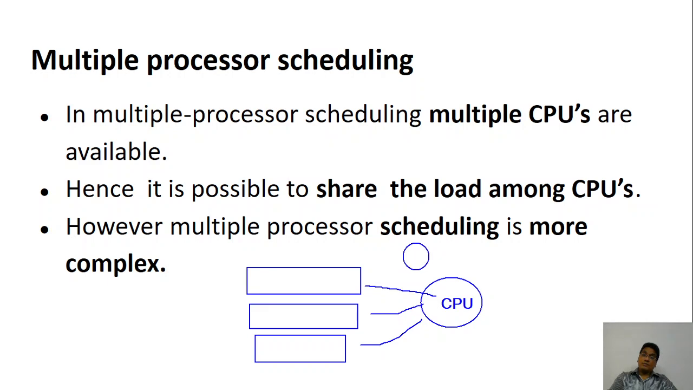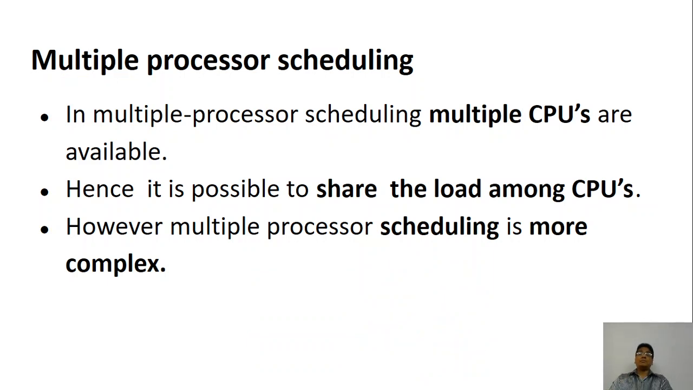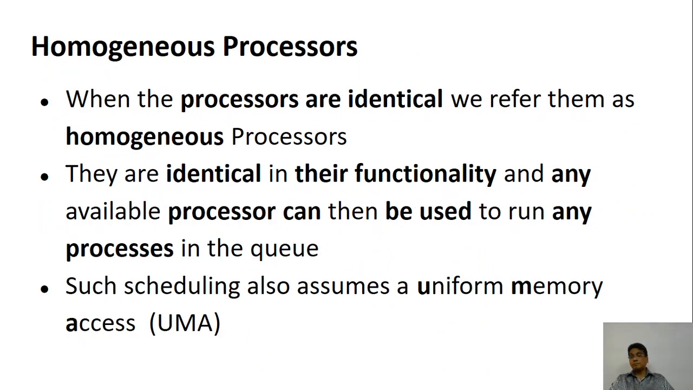What if you have more than one CPU? This can go here, this can go here, and so on. Is it possible? That is the idea of multiple processor scheduling. In multiple processor scheduling, multiple CPUs will be available, so it is possible to load the processes among the various processors. However, this kind of processing is going to be too complicated because there is more than one processor available. Okay, now two things can happen here.